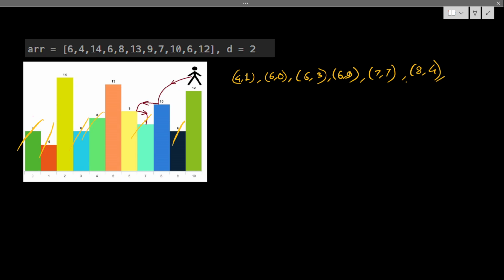Then 9 6. Okay, gone. These are gone. Then 10 8. These are gone. Then what? Then 12 10. Okay, 12 10 gone. Then 13 5 and 14 2. Okay, these are gone. Everything is gone.